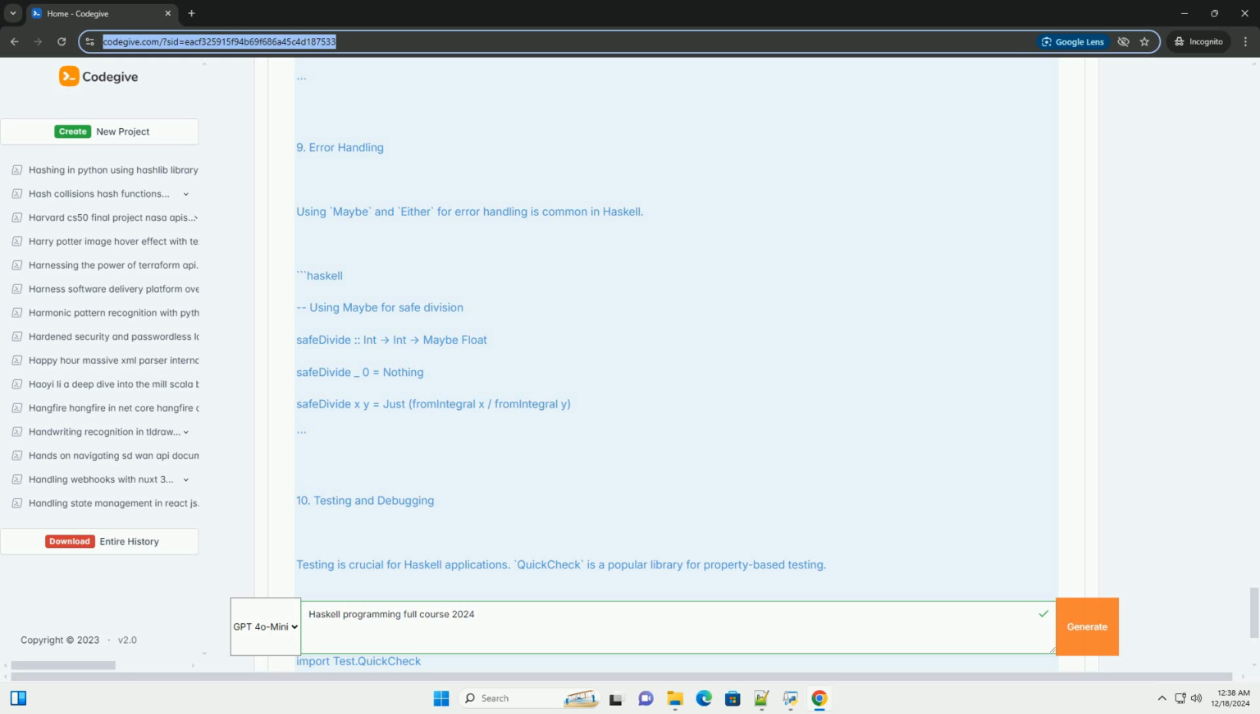2. Basic syntax and types. Haskell uses a clean and concise syntax. Here are some basic types. Integers, 5. Floating point numbers, 3.14. Booleans, True, False. Characters. Tuples, (1, "hello"). Type inference and annotations. Haskell. Type annotation. Sum two numbers, Int -> Int -> Int. Sum two numbers x y equals x plus y.